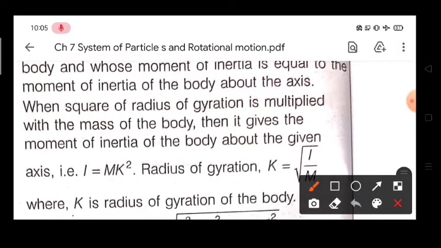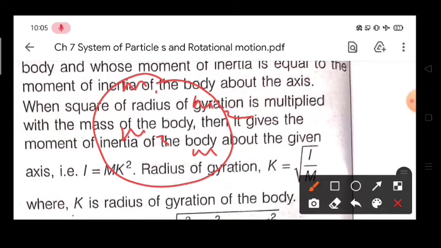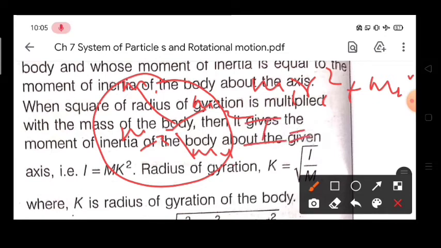Actually, what is it saying? Let me draw a diagram. It is saying that if you have particle m1, then particle m2, then particle m3, and suppose a body is made up of many particles, then each particle will have its own moment of inertia, say m1 r1 square plus m2 r2 square, and so on. Finally what do you write? You write m r square.